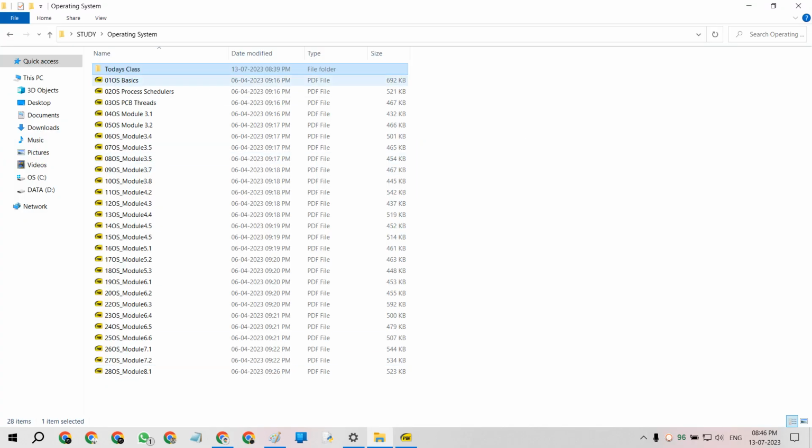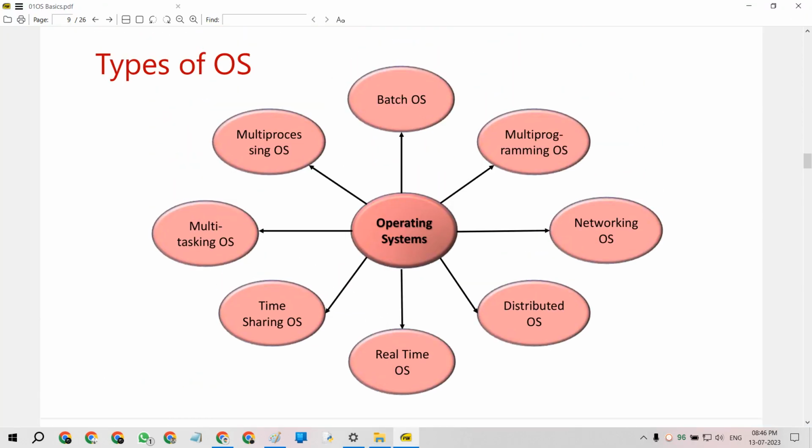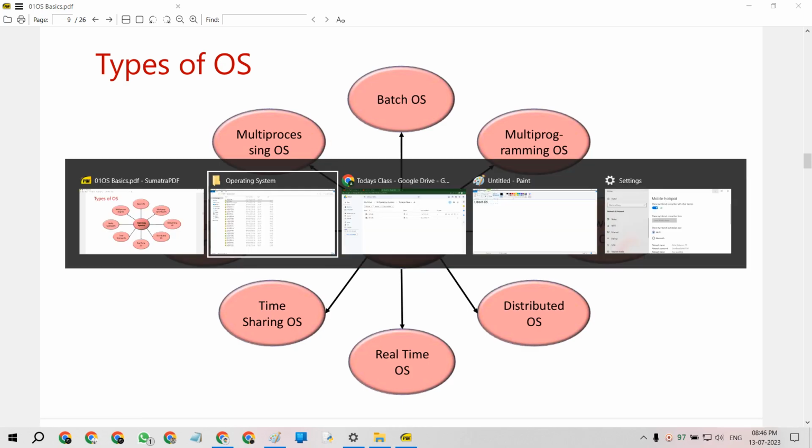This is our PDF made by me, or a reference from another person. These are the types of operating systems available: batch OS, multi-programming OS, networking OS, distributed OS, real-time OS, time-sharing OS, multitasking OS, then multi-processing OS. We will start with batch OS.